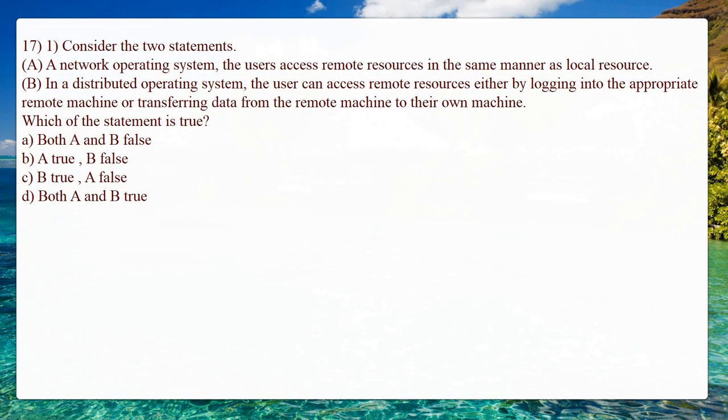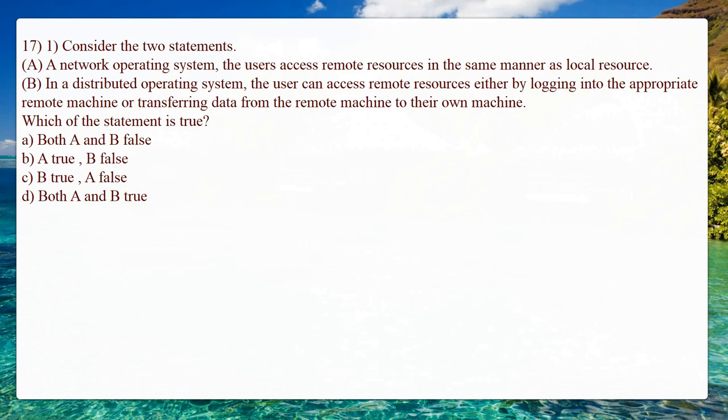Then the last question, consider the two statements. In a network operating system, the user accesses remote resources in the same manner as local resources. In a distributed operating system, the user can access the remote resources either by logging into the appropriate remote machine or transferring the data from the remote machine to their own machine. First, consider the network operating system: you cannot access the remote resources in the same manner as local resources. So the first one will be false.